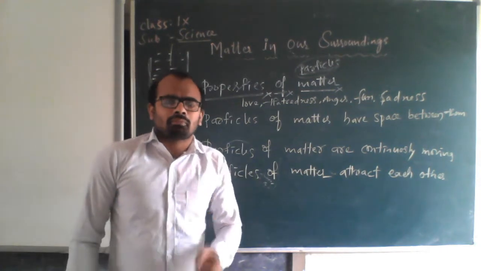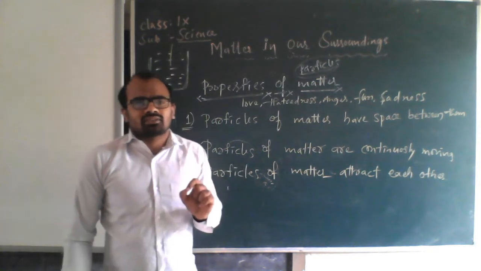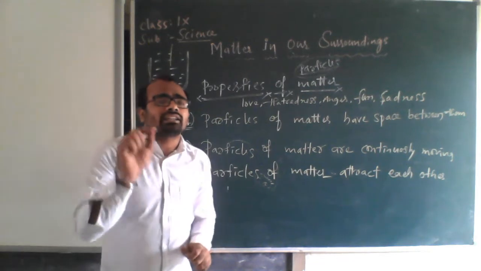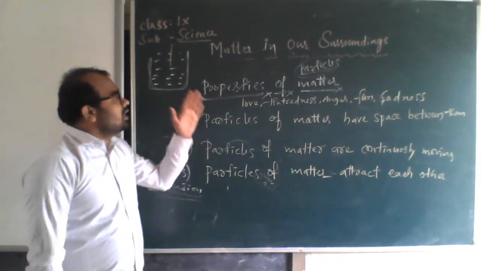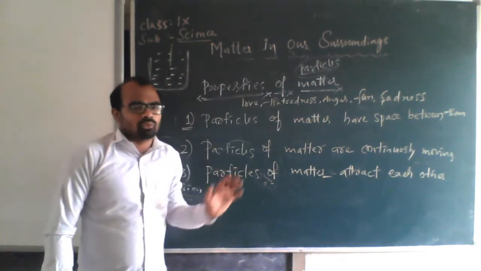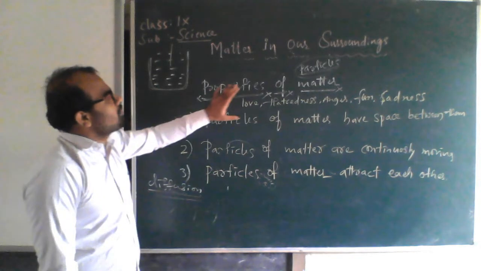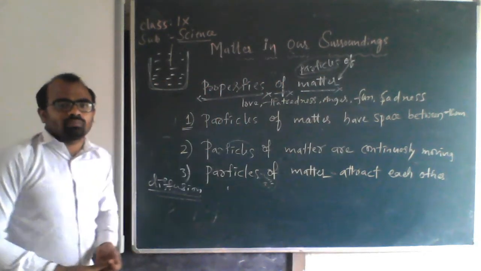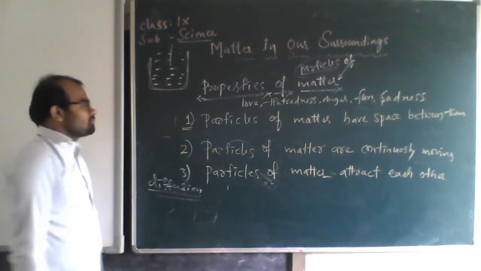You should remember, particles means small parts. Small parts of that matter are called particles. Those particles have different properties, the properties of particles of matter or properties of matter.